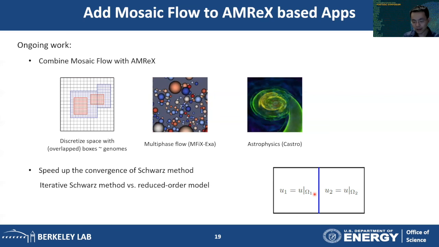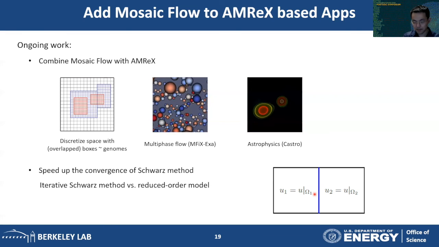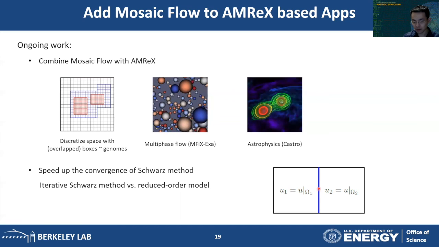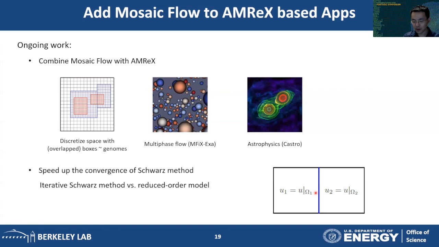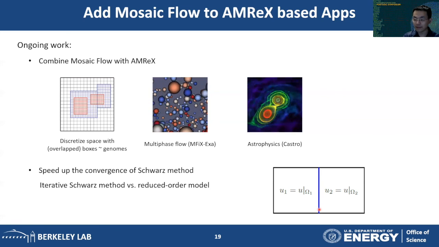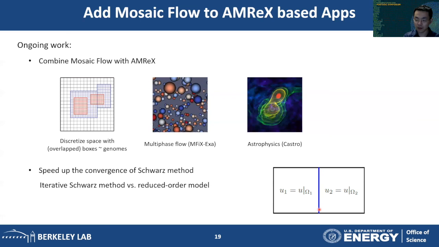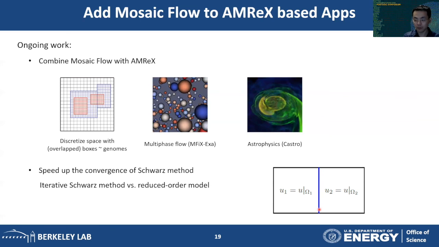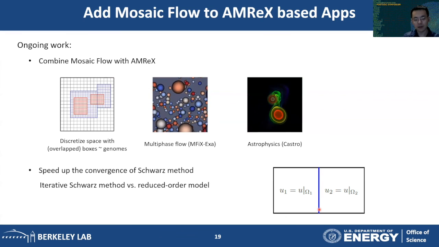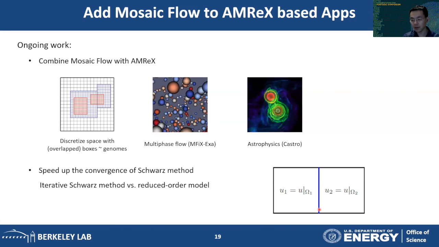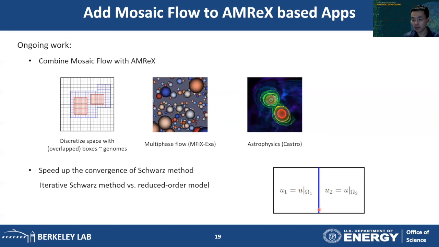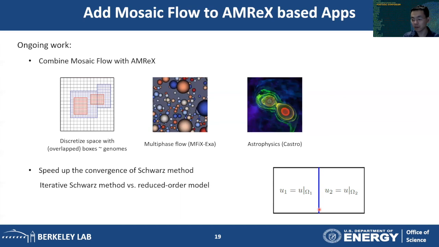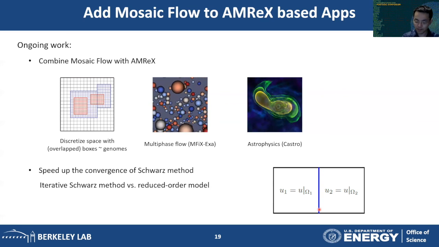The other way to look at the Mosaic framework is that it can reduce the number of unknowns of the original problem to the unknowns only on the shared border. That usually means reducing the number of unknowns by 1 or 2 orders of magnitude, so it's a very powerful reduced order model. But maybe instead of the Schwarz method, we can use some classic numerical optimization techniques used for reduced order models, and that hopefully can speed up the convergence.